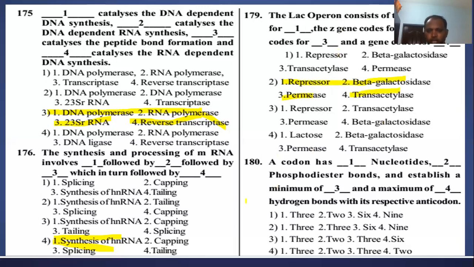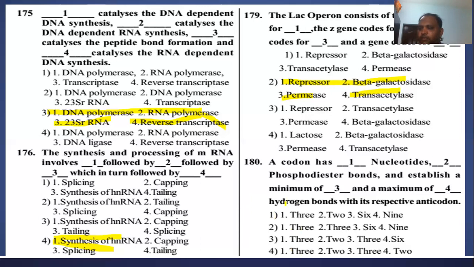Here you can see: a codon has dash nucleotides, dash phosphodiester bonds, and establishes a minimum of dash and a maximum of dash hydrogen bonds with the respective anticodon. A codon generally has 3 nucleotides, because all options are given as 3. So in a codon, how many phosphodiester bonds are present?